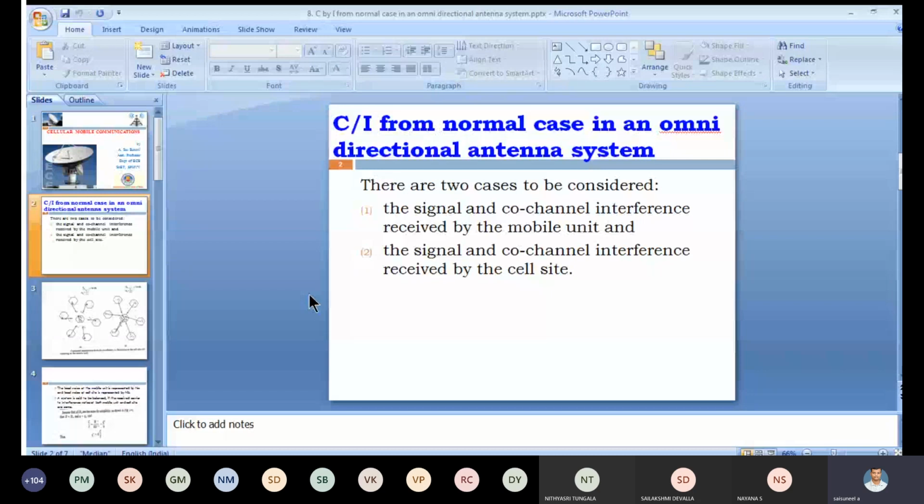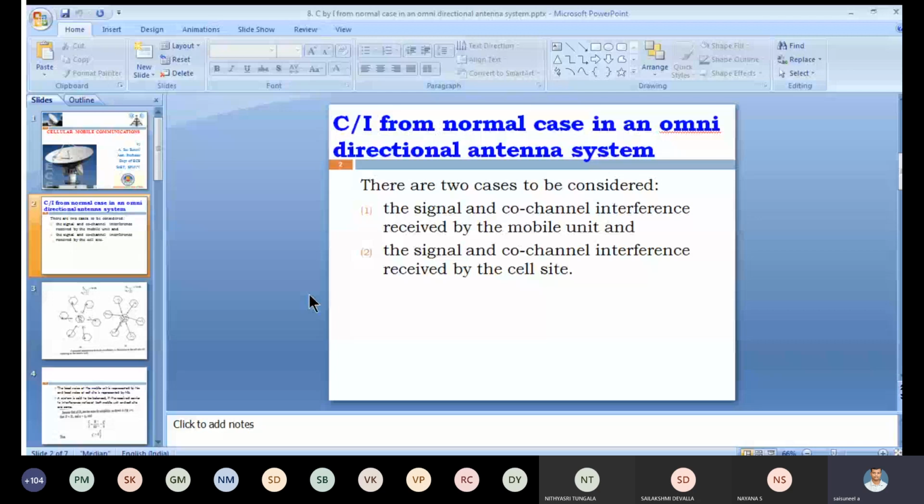The first is the signal and co-channel interference received by the mobile unit. The second is the signal and co-channel interference received by the cell site. That is, the first case is C by I with co-channel interference received by the mobile unit, and the second is co-channel interference received by the cell site.